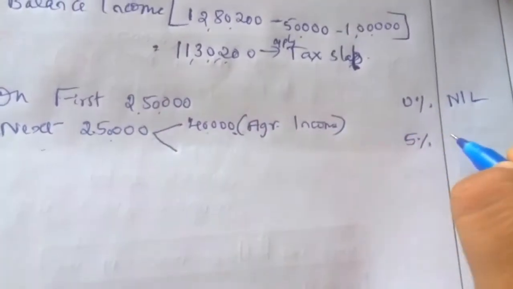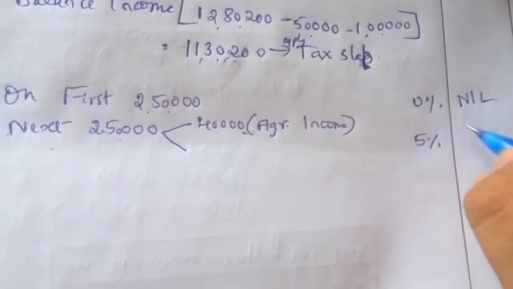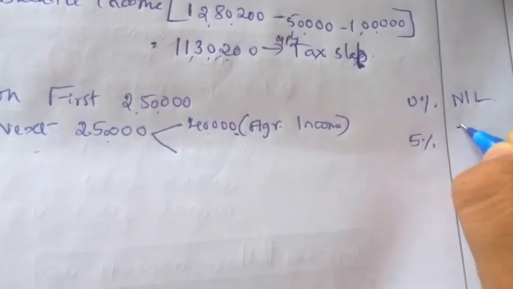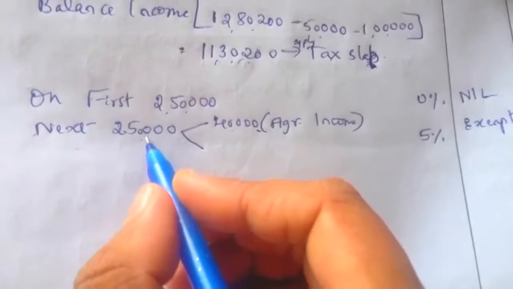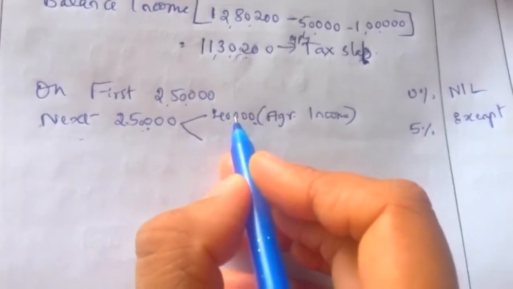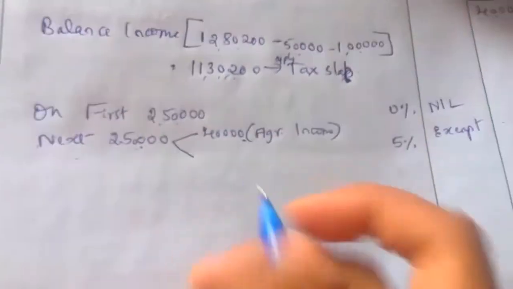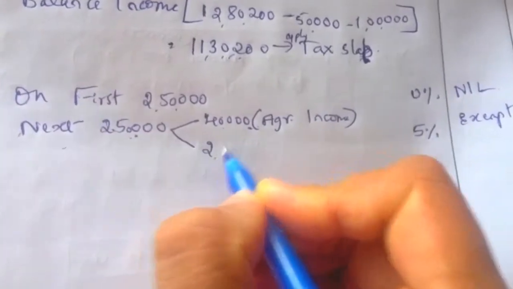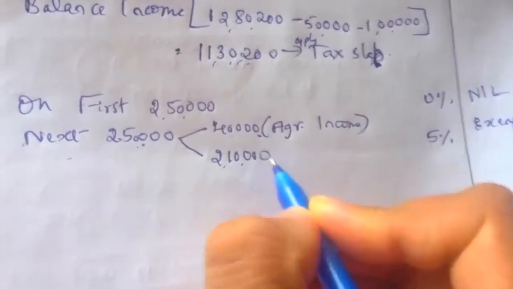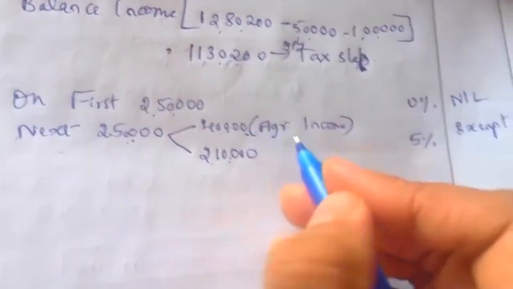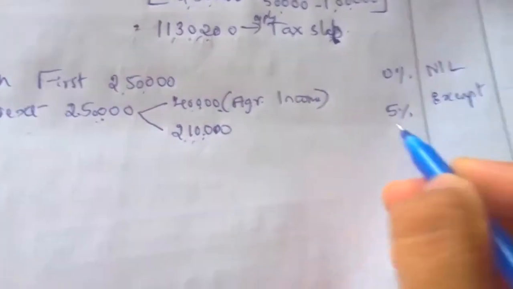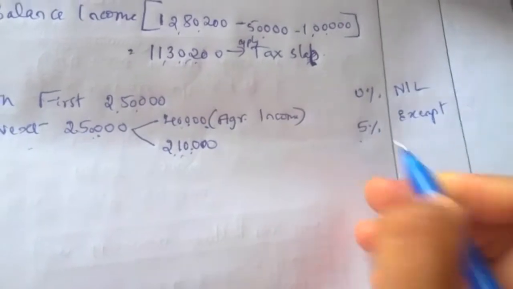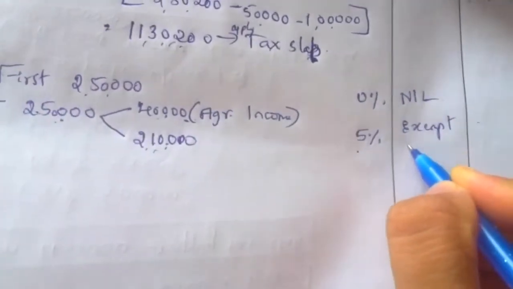So out of this 2,50,000, 40,000 income is given exemption. The balance is 2,10,000, since 2,10,000 plus 40,000 is equal to 2,50,000. For the 2,10,000 income we have to pay 5% tax. So 2,10,000 into 5% is equal to 10,500.